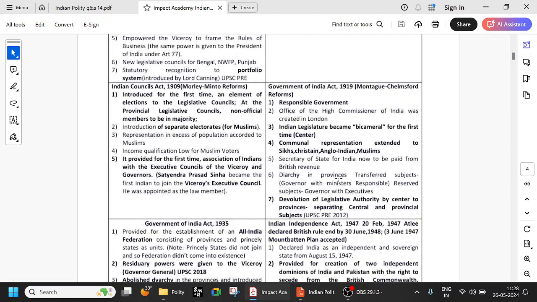But in the reserved subjects, most important items are put in the reserved subjects so that only the British can have full control. Okay, so the reserved subjects only governor and his executives. So no Indians are allowed. So this system of diarchy is to exclude Indians from any real power. Okay, so it was introduced in provinces, that is in states, in 1919. So it was a failure.